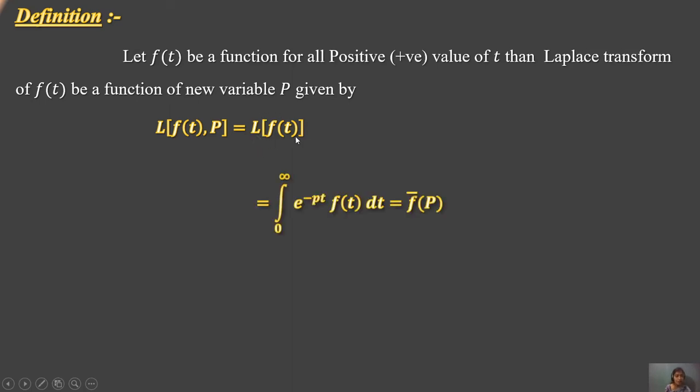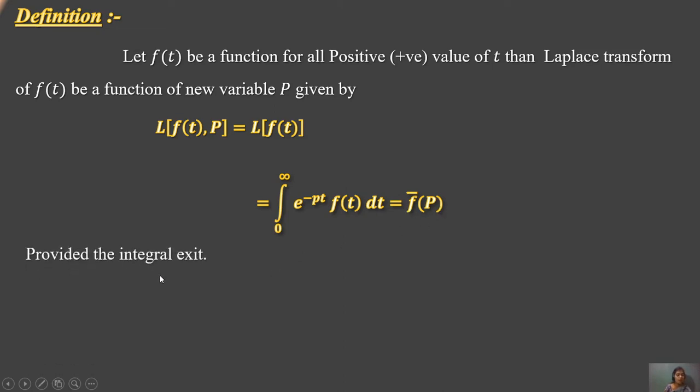The Laplace transform of f of t formula will be generated, that is the integration from 0 to infinity of e to the power minus pt f of t dt. Here p will be this value, minus pt, and t is considered as all positive values. This is also written as f dash.